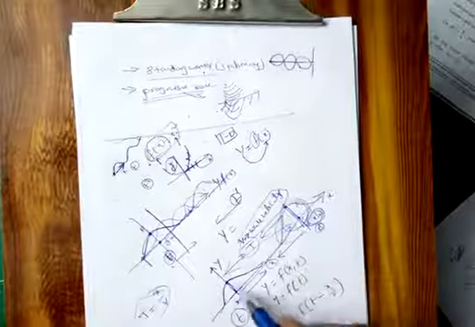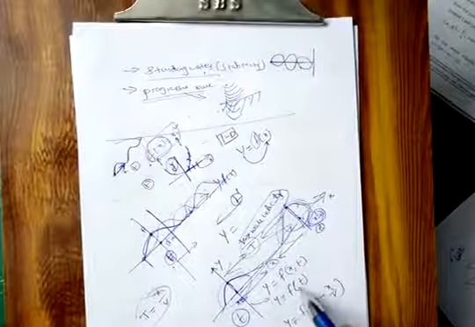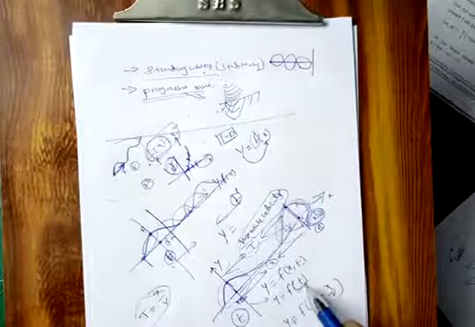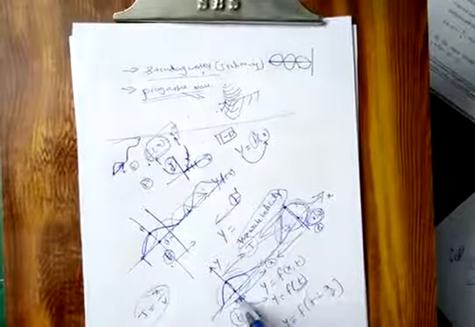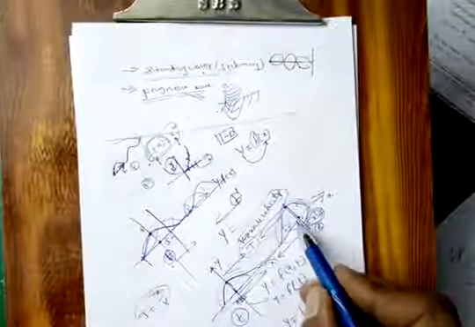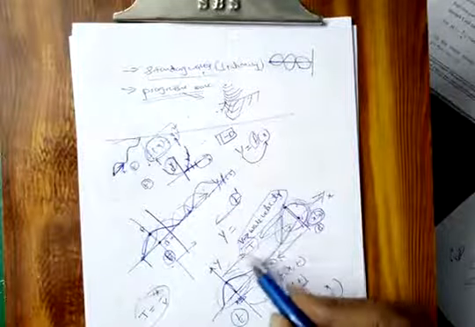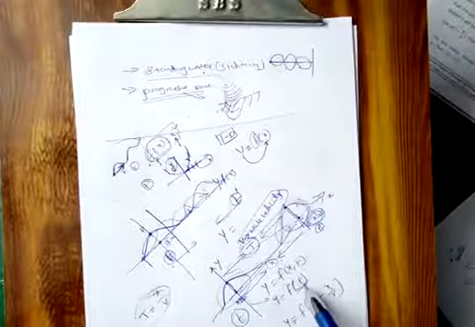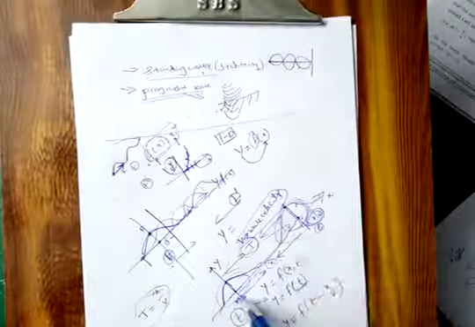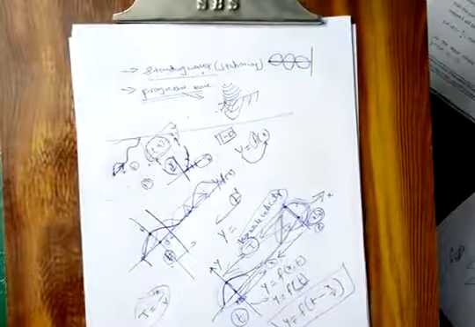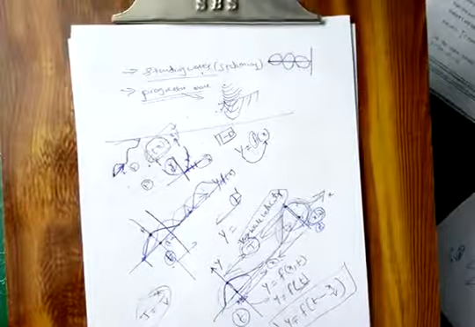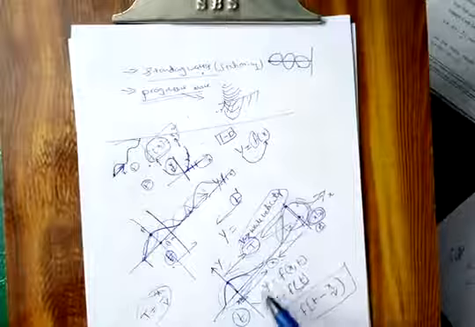Understand? In the initial case at this position, it depends on only y is equal to f of t. Why is it only t? The reason is at this position x equal to 0. But after some time it traveled some distance, the distance is equal to x. If we take x, then we can write the t value bringing back to this side, and we are getting this function. So this is the mathematical equation of a wave.